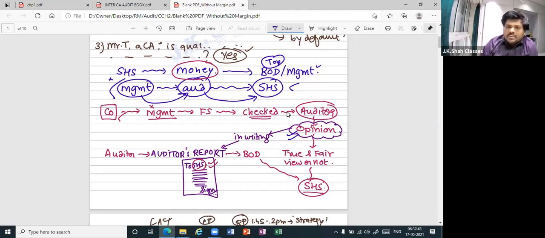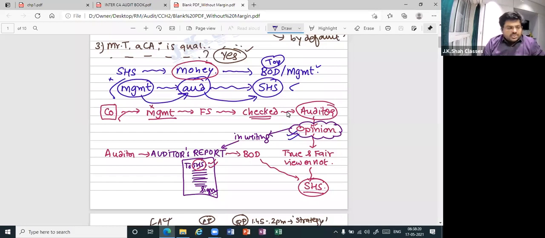By the way, how will he report? Orally or in writing? In writing, by giving a report, which is known as which report? Yes, the auditor's report. Perfect. So can I say the process was very simple? If there is a company, it is run by the management. They will make the financial statements. They have to be checked by the auditor. Main word: he has to give an opinion on those financial statements, whether they are showing a true and fair view or not. And this eventually he will tell to the shareholders.